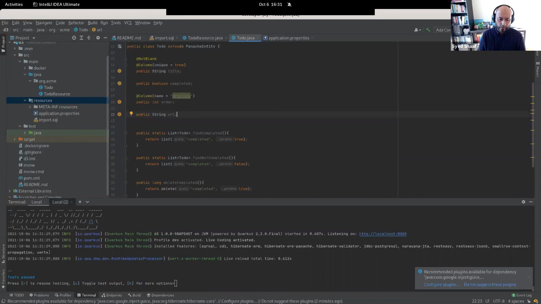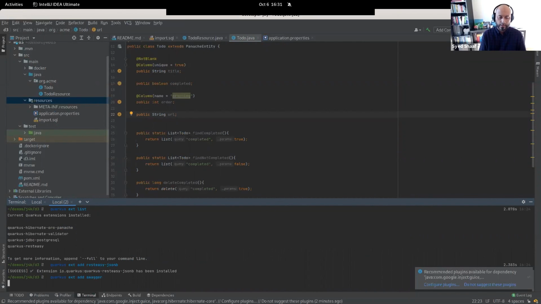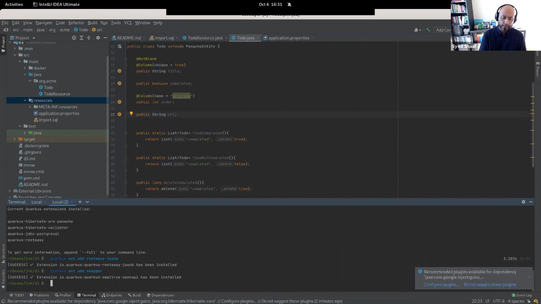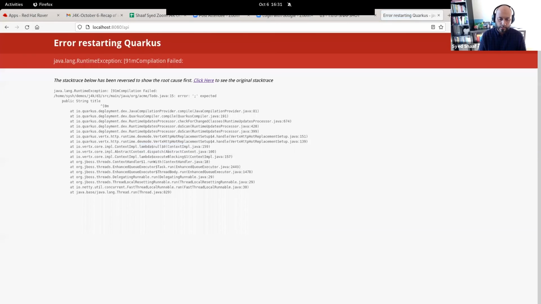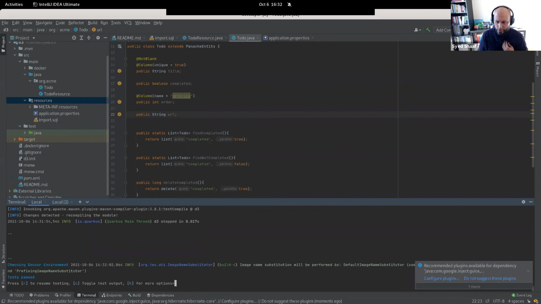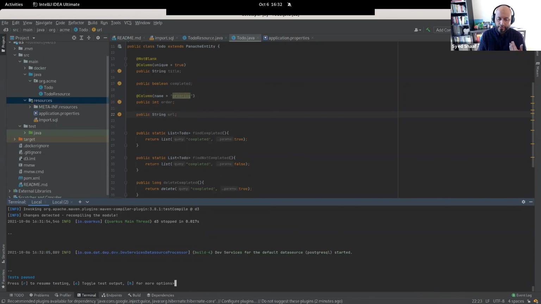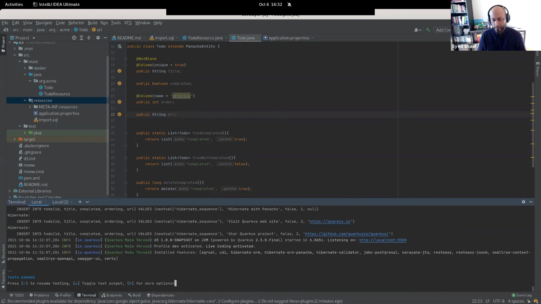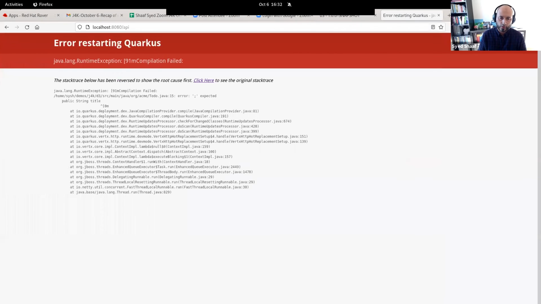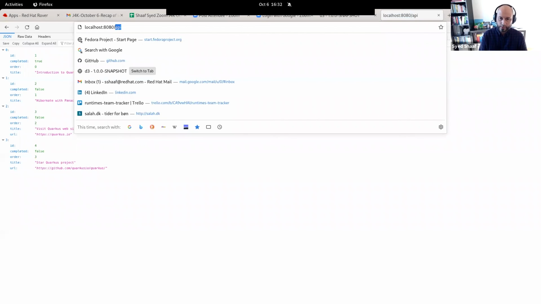So how about if I added something like Swagger now as well? And now I should be able to get that extension loaded as well. If I go here, I will see that Quarkus has started again. It has loaded the extension, so it automatically knows that I have added an extension, and it does everything in accordance to that. So I hit my API again. Perfect. I go here.